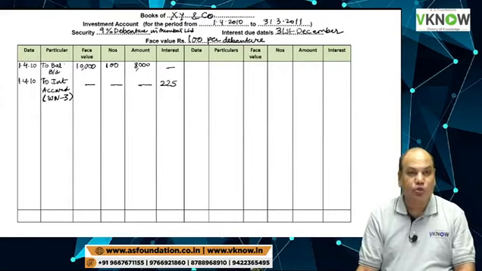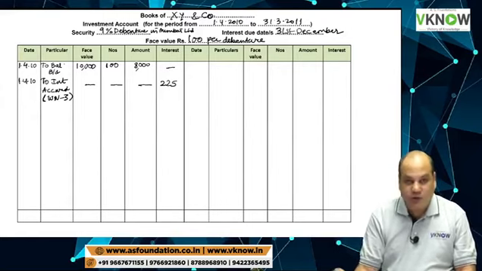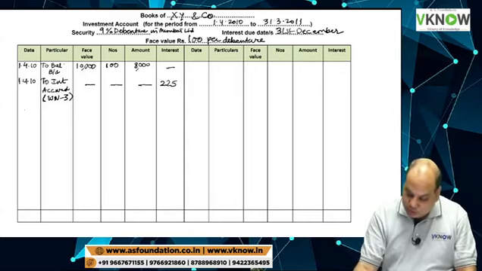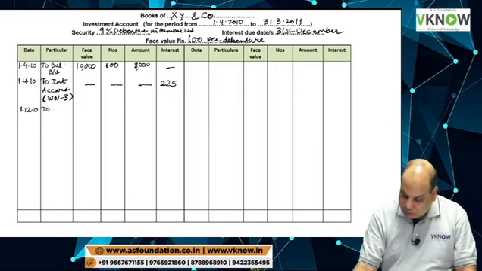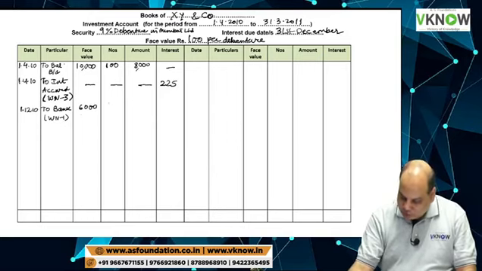Now we have made two purchases. Entry of purchases on the debit side. First purchase was made on 1st December 10 to bank, working note 1. Face value was 6000.